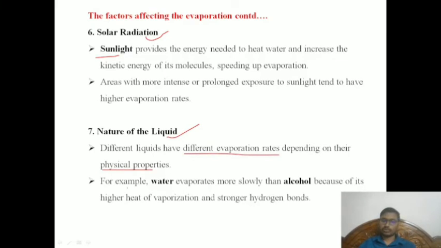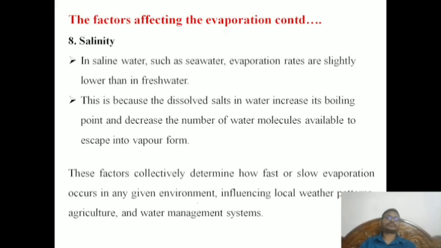That is obviously true. For example, water evaporates more slowly than alcohol because of its higher heat of vaporization and stronger hydrogen bonds. Next, salinity, which is very important. In saline water such as sea water, evaporation rates are slightly lower than in fresh water.